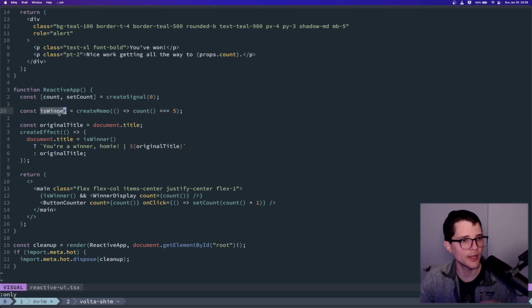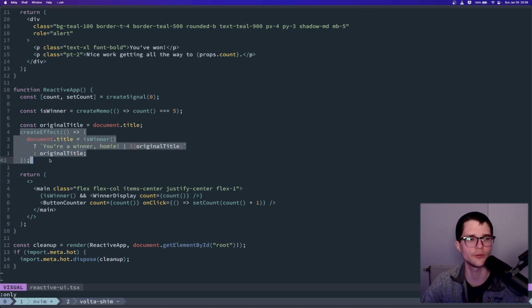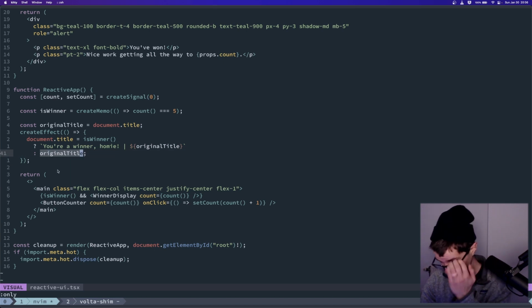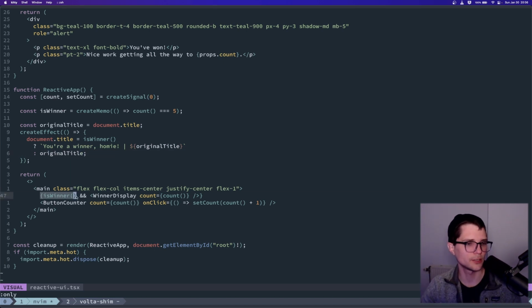And then we're subscribing to this derivation in a bunch of places. Once explicitly with createEffect, we're saying, hey, the document title, if the person is a winner, needs to be something special. Otherwise, it can be the original title. Also, we're subscribing to isWinner. We only want to show the alert when this is truthy. So this looks very, very straightforward.